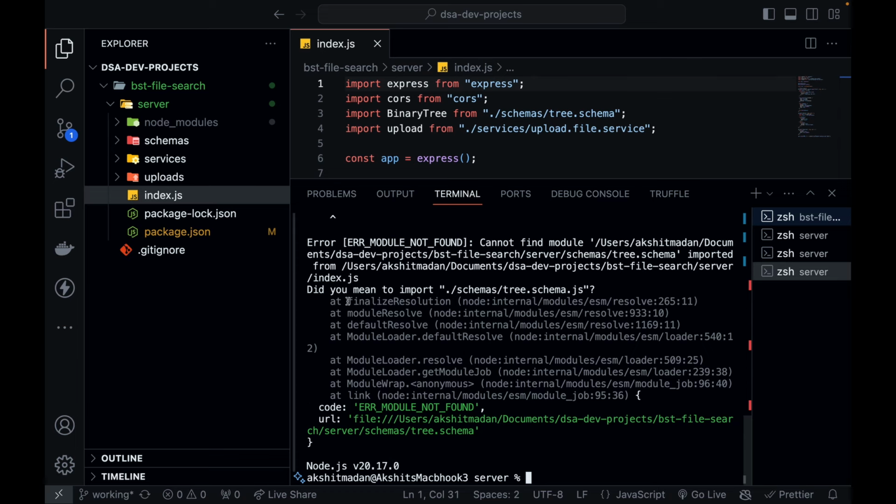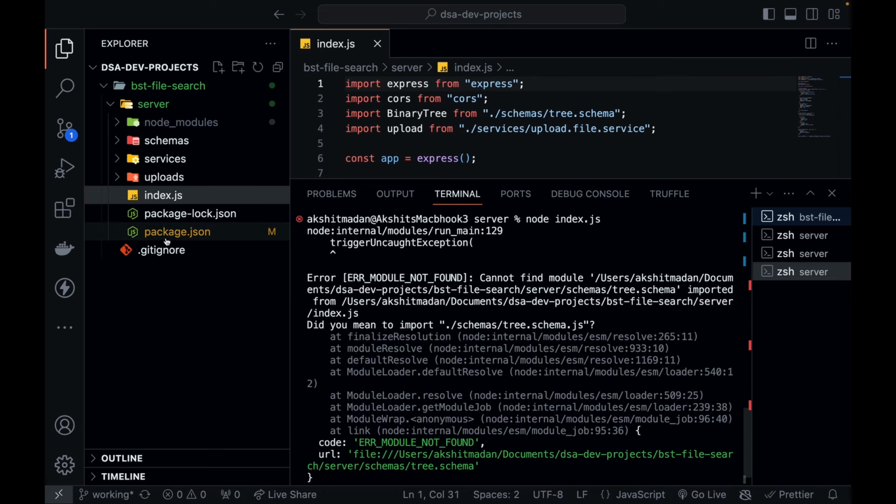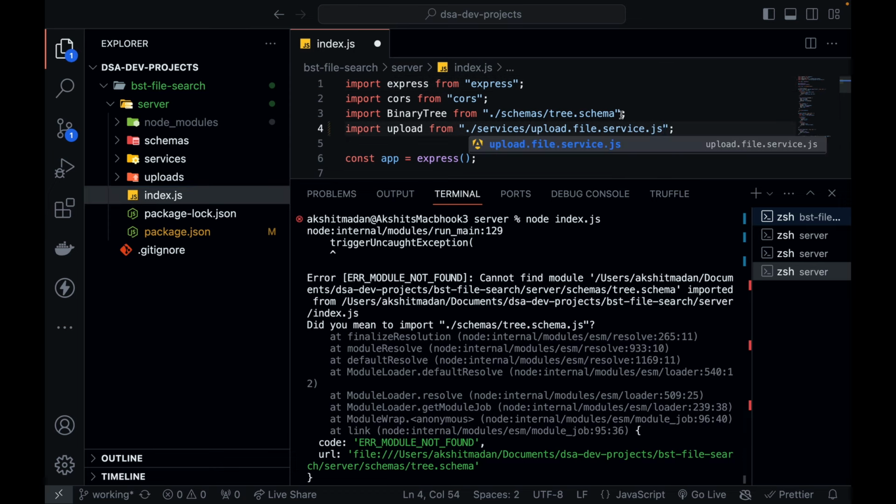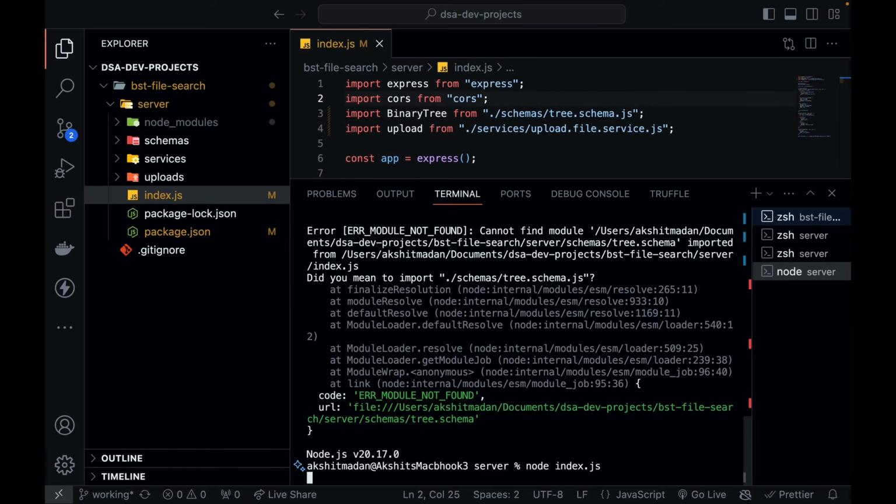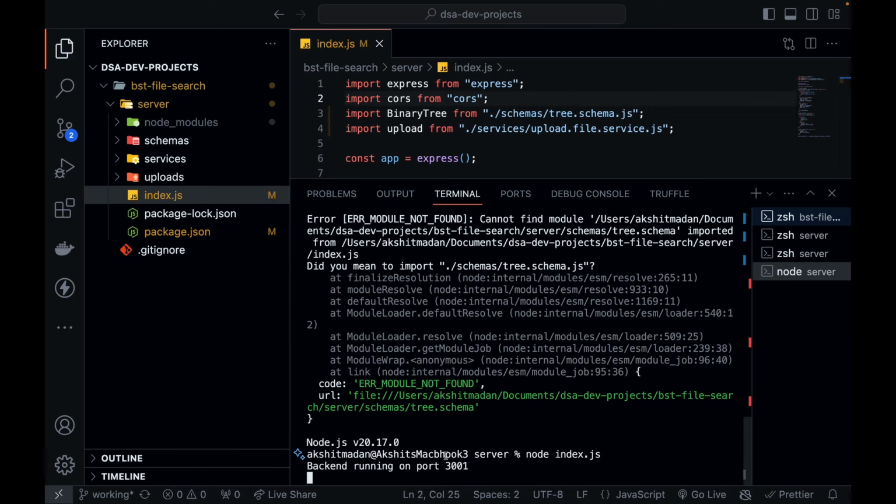So there is another issue. Let's try to fix this. Schema.js. Yes, so this is again ES linting issue. So over here service.js, and this will be schema.js. So I think this should fix it. Yes, you can see backend running on port 3001.